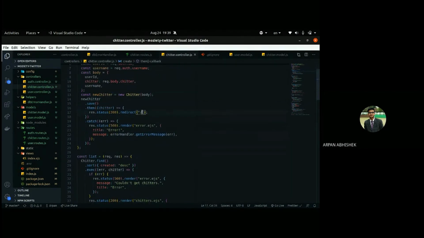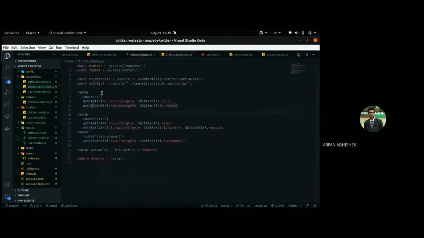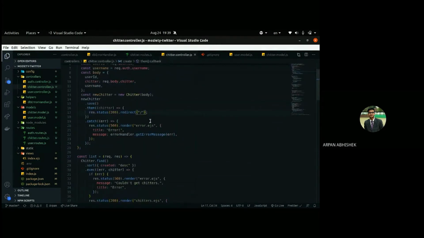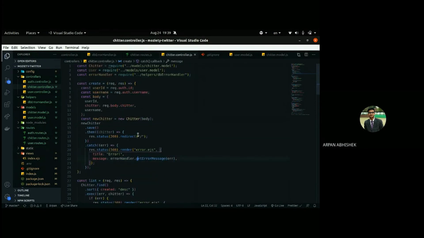So basically slash after signing in, if you recall, is our chitter list page. So it doesn't matter if we redirect to slash chitter, which is calling the list for chitter, or just slash, because it will be automatically redirected to slash chitters after signing in. And in the process, if it gets any error, it will just render the error.ejs with the error message, which we are getting from the db error handler file.